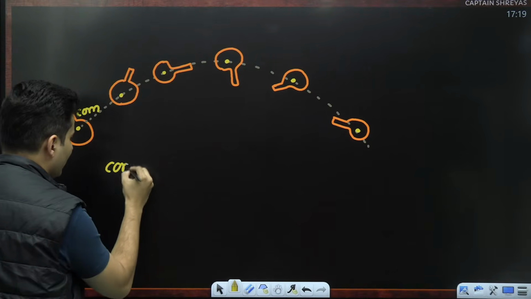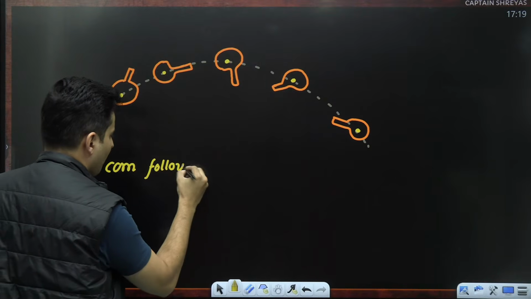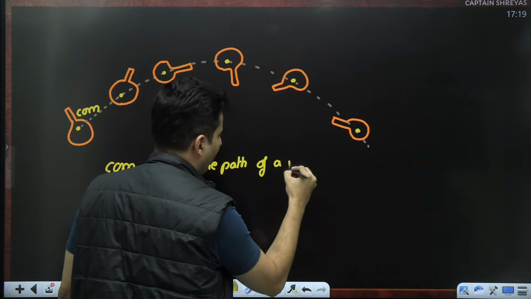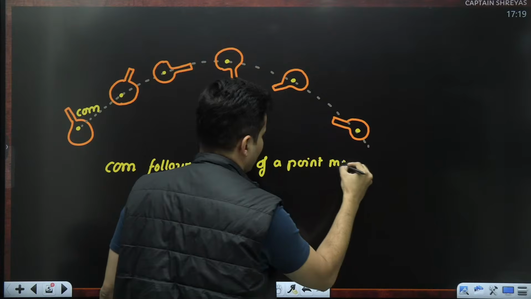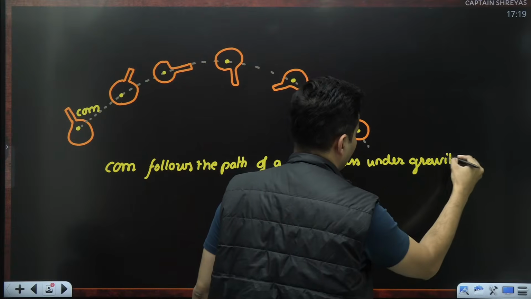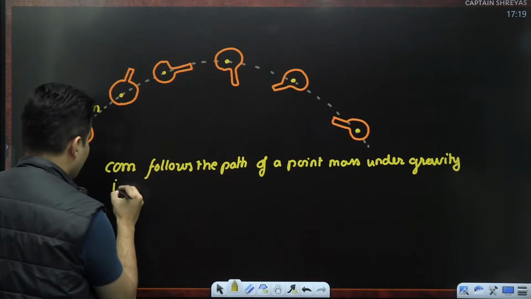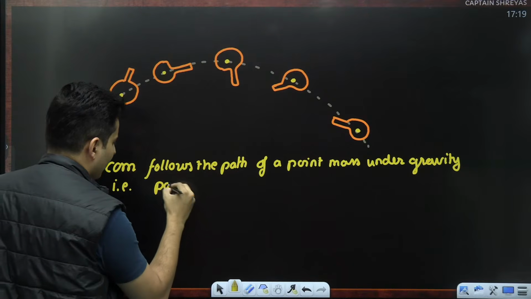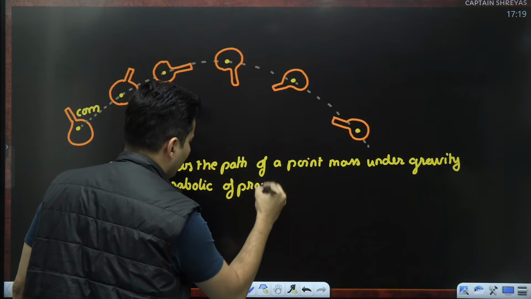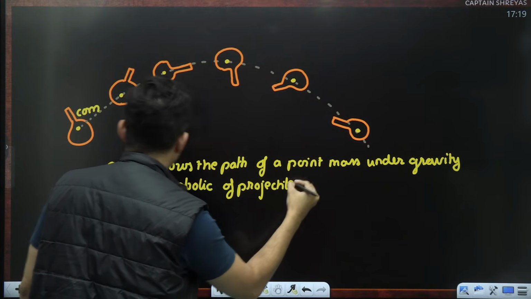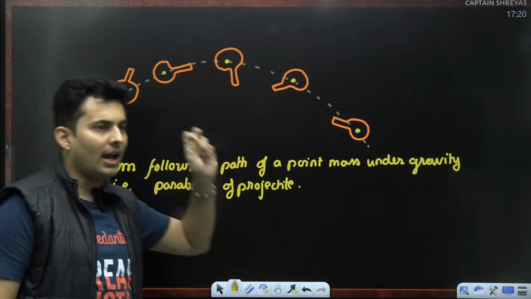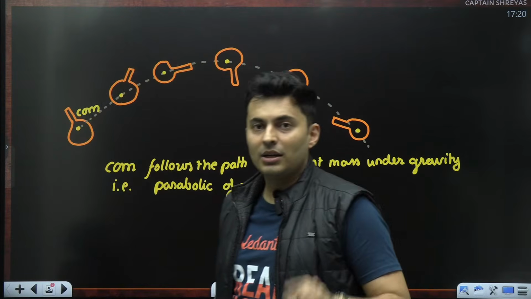So the center of mass follows the path of a point mass under gravity, under the influence of gravity. Basically, that is the parabolic path, the parabolic path of the projectile. That's what the center of mass will follow. If you sit on the center of mass, imagine you are an ant or an insect and looking at the bat, what will you see?